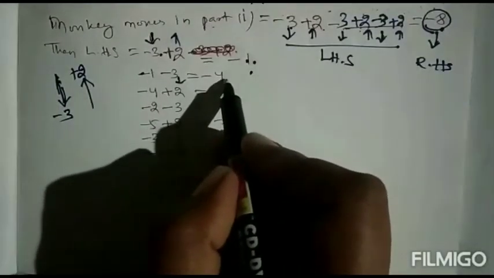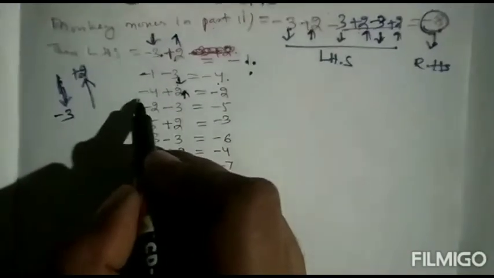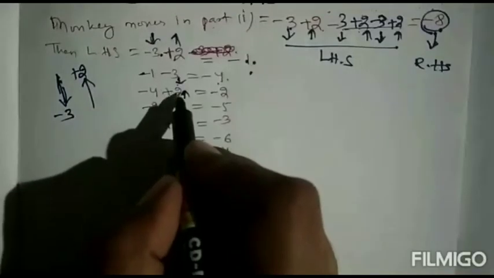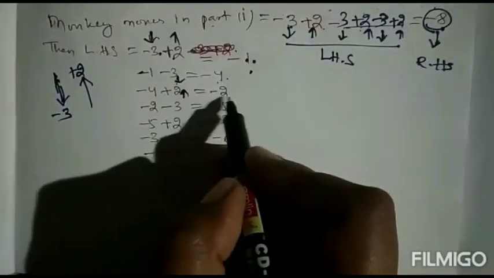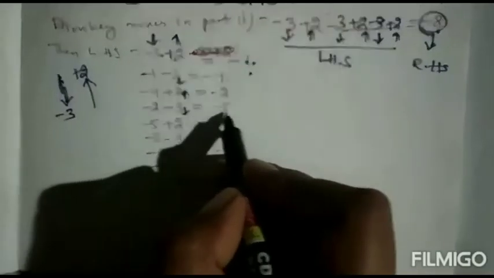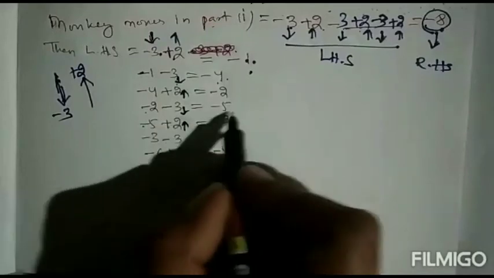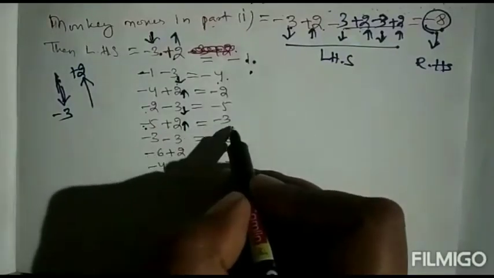So what will we get? -4. Then 2 steps up, -4 +2 equal to -2. Then again down, -2 -3 equal to -5. Then again steps up, -5 +2 equal to -3.